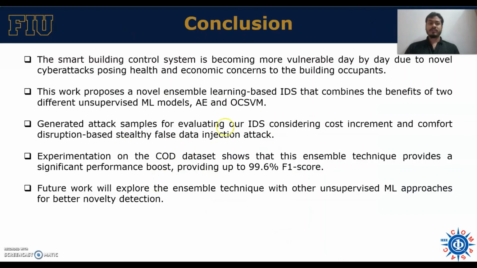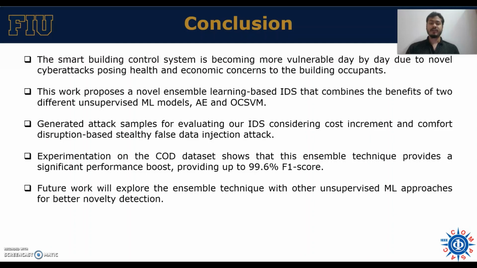In conclusion, I'll say that the smart building control system is becoming more vulnerable day by day due to novel cyber attacks, which pose health and economic concerns for building occupants. In this work, we proposed a novel ensemble learning model combining both autoencoder and OCSVM, and generated attack samples for evaluating our IDS, considering cost increment and comfort disruption based stealthy false data injection attacks.